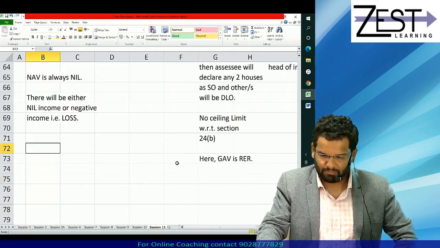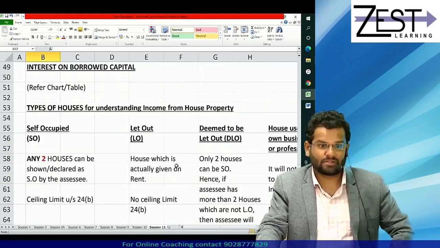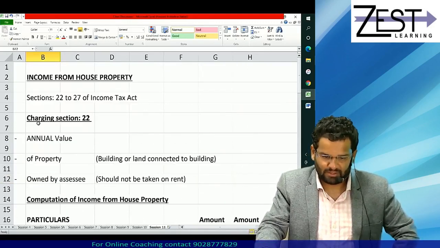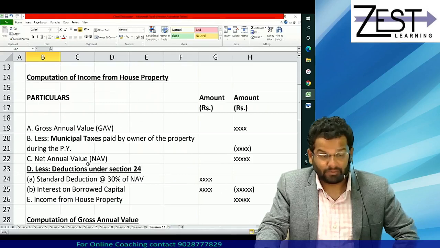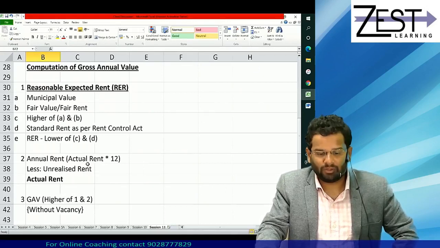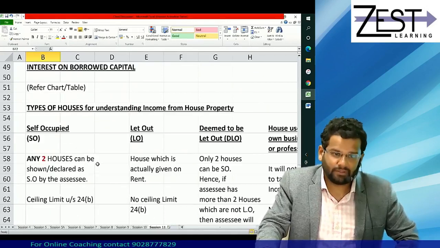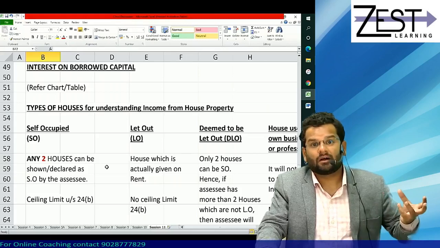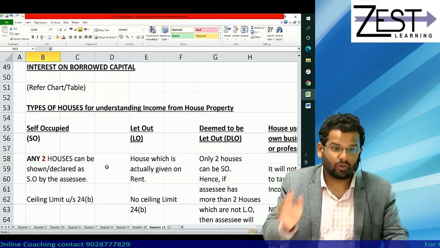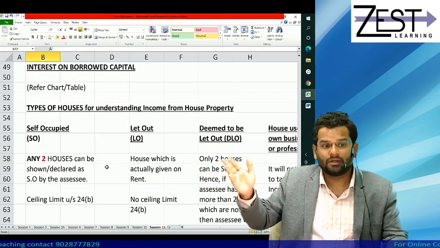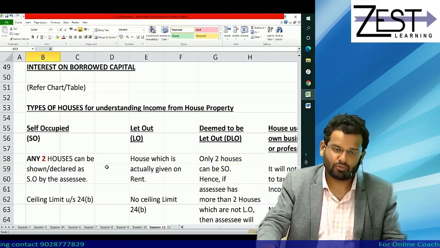We have come a long way to understand, first of all, what is taxable under this head, then to understand the exact format, then to understand how to calculate GAV, then to understand what exactly is interest on borrowed capital, and then we have understood classification of houses.